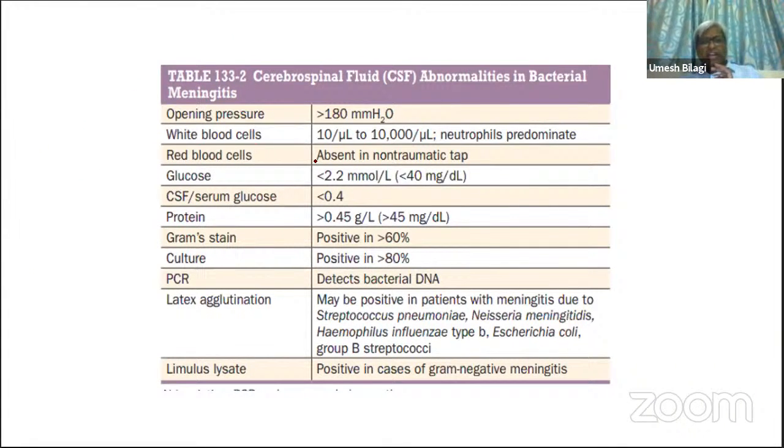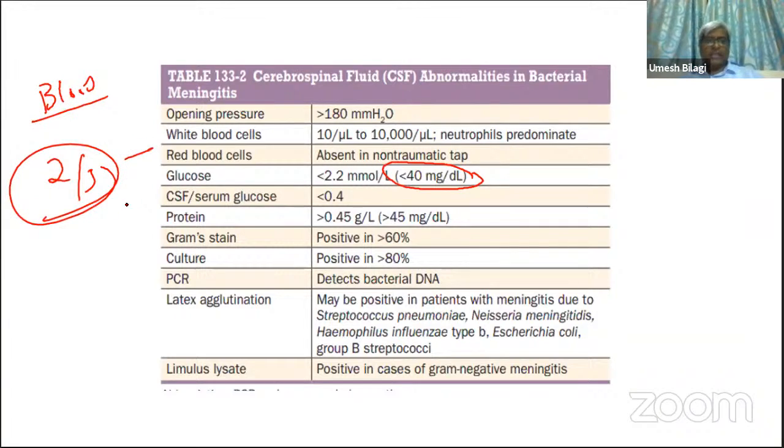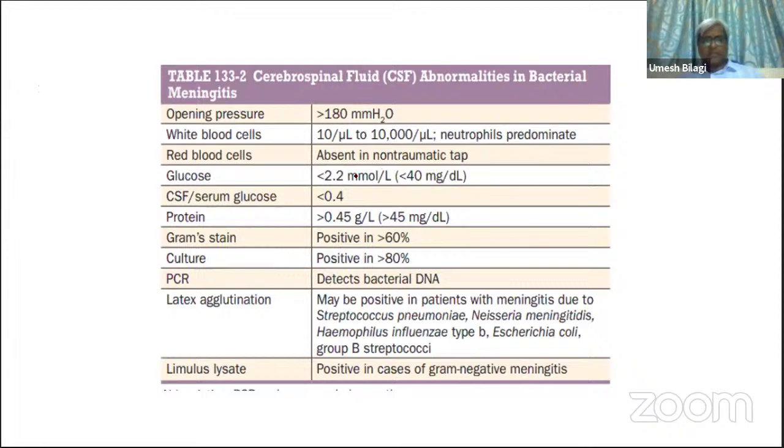These are the findings you should keep in mind to differentiate actually. That's why I told you this. This is not an absolute finding actually. The way he has put it here, depending on the blood sugar, normally it is 2/3 of normal CSF. So in a patient with pyogenic meningitis, it will come down even further. So some patients of bacterial meningitis can have hypoglycemia.